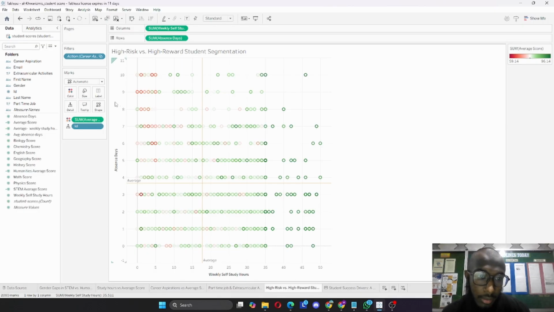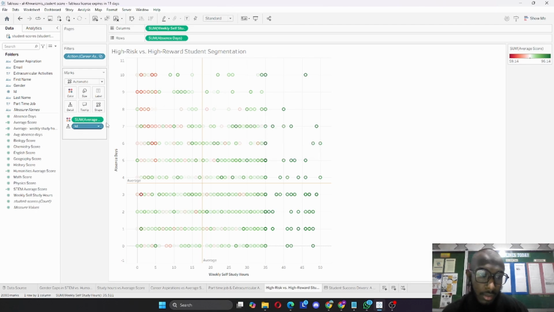In the project, I made this visualization that shows the relation between absent days and weekly self-study hours to the average score. At the top left corner, we have the students who are absent the most and don't study. At the bottom left, the students who do not study but their absence is low. At the bottom right, we have the students who study a lot and are not absent a lot. And at the top right, the students who are absent a lot but work harder in study.